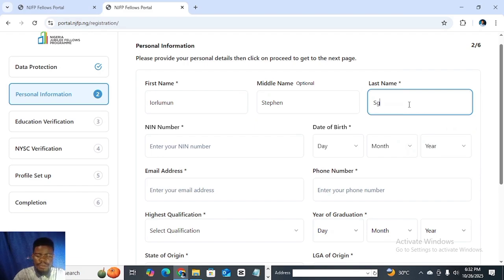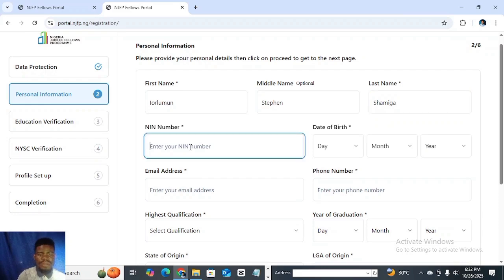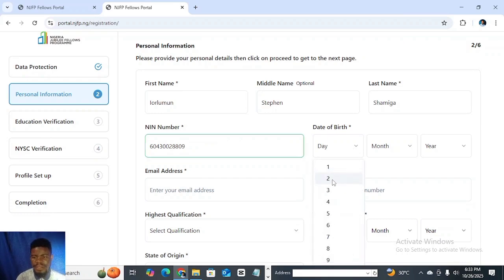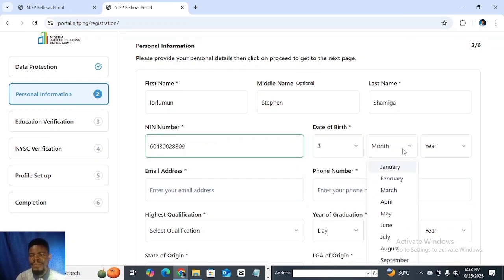That's my first name. I'm using my personal details because I'm a graduate to fill this form. My middle name and last name. So the next thing, you fill in your national identification number, your date of birth, your email address, phone number, highest qualification, which is degree, and then you have year of graduation.